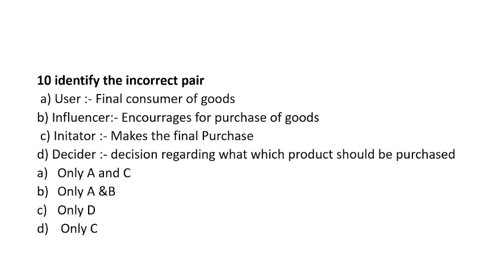Then initiator is what? He just keeps its own need. He doesn't make the final purchase. Then decider is what? Decision regarding which product should be purchased and in what quantity. So by using options, you know that option A is totally true, so A and B can be eliminated. D is also true, so D can be eliminated. You will get the right answer, that is option C. I hope these questions are clear to you.